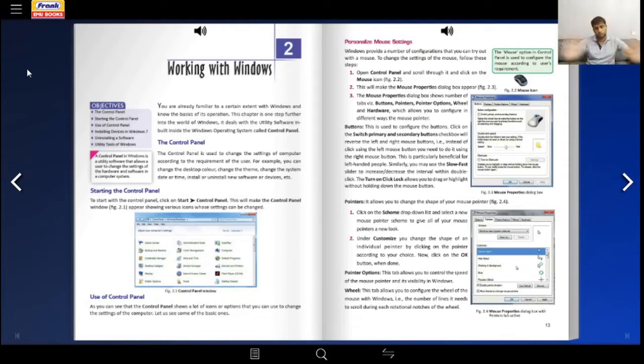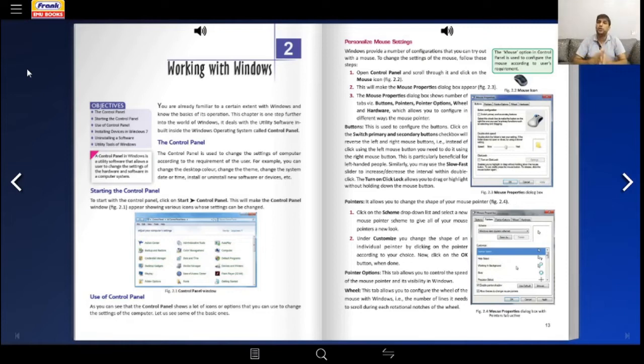There are lots of other operating systems also. Android is an operating system, iOS is an operating system, Mac is an operating system, Linux is also an operating system, Ubuntu is also an operating system. There are lots of other operating systems. So it is not necessary that there is only one operating system called Windows.